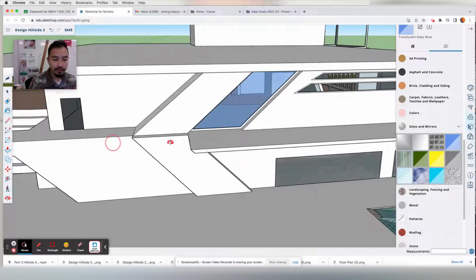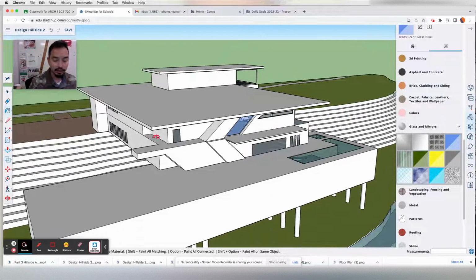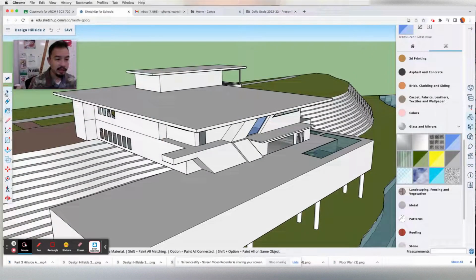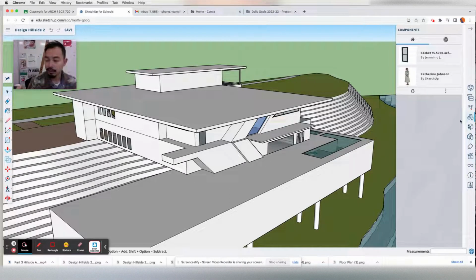Now let's figure out how we can actually put in windows for something like this, where it's easy to find a little rectangular component. The fourth icon is going to be the component. And the component icon is this one here. You click on that, there's something called home and there's something called search. The home is basically all the components that you have already downloaded or created. And then the second one is going to be search.